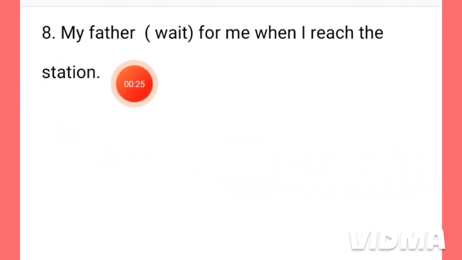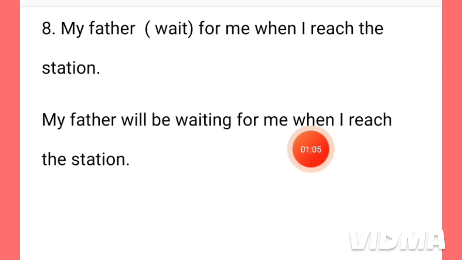Look at this sentence. My father waited for me when I reached the station. As we have previously discussed, two sentences from the same tense cannot be used consecutively. That is why here also different tenses will be used. We assume that this will be in the future tense. The actual sentence will be, my father will be waiting for me when I reach the station.